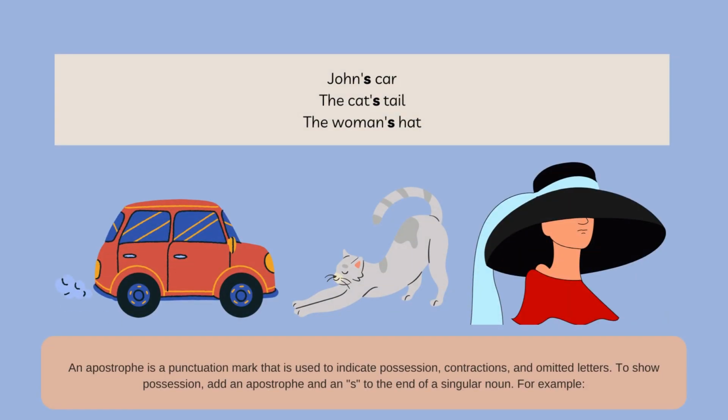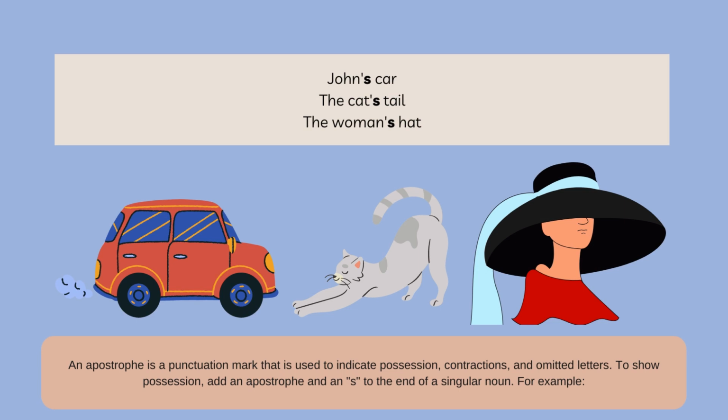An apostrophe is a punctuation mark that is used to indicate possession, contractions, and omitted letters. To show possession, add an apostrophe and an s to the end of a singular noun. For example, John's car, the cat's tail, the woman's hat.